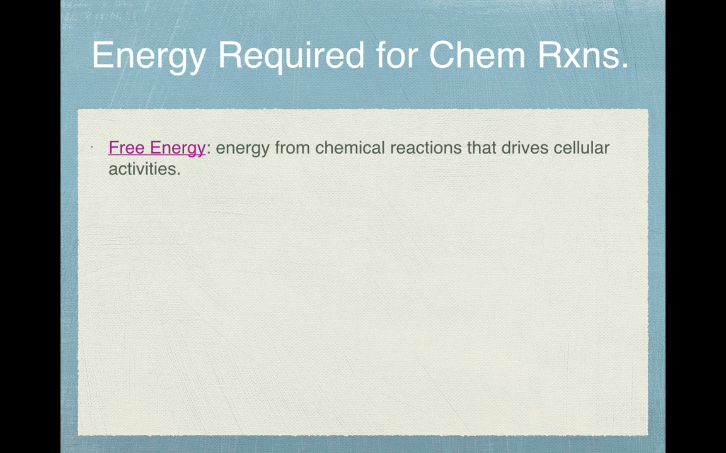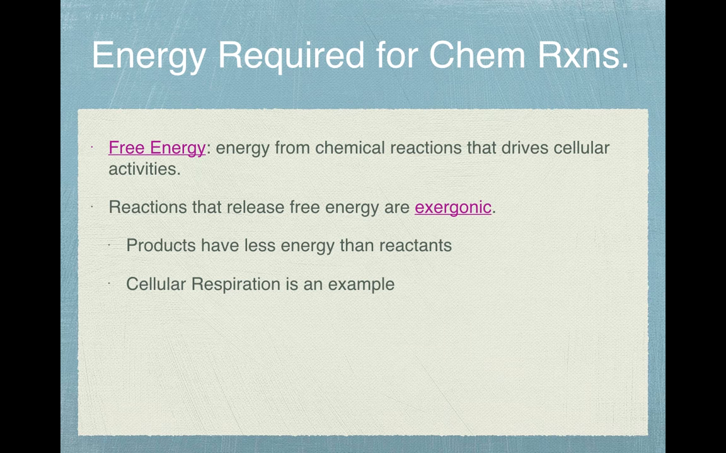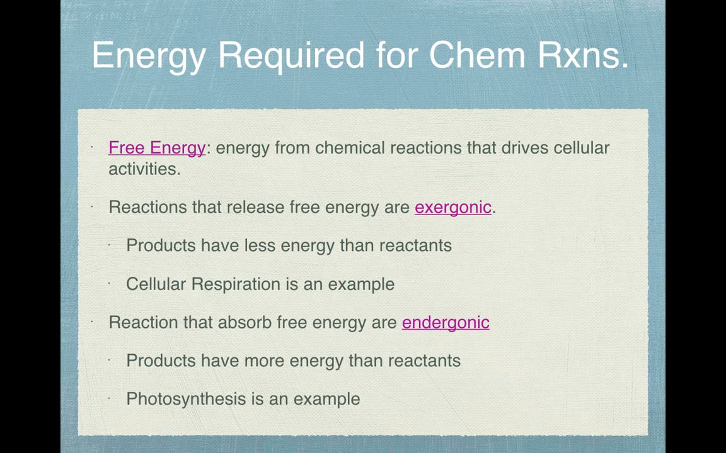Energy required for chemical reactions. We have something called free energy. This is energy from chemical reactions that drive cellular activities. Reactions that release free energy are called exergonic. These products have less energy than the reactants. Cellular respiration is an example of this. Reactions that absorb free energy are called endergonic. These products have more energy than reactants, and photosynthesis is an example.